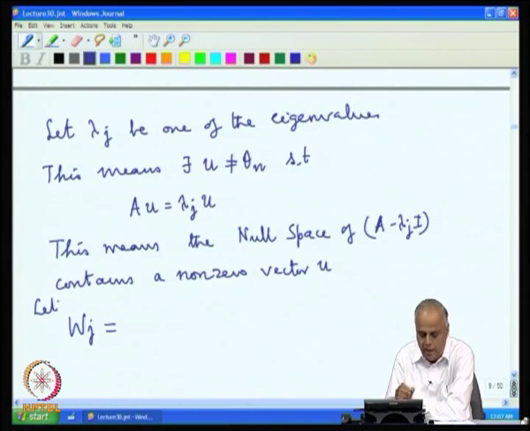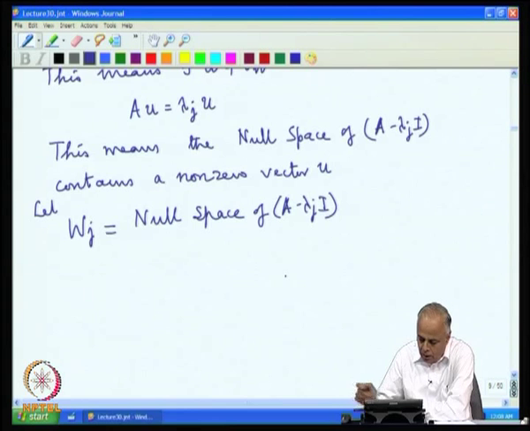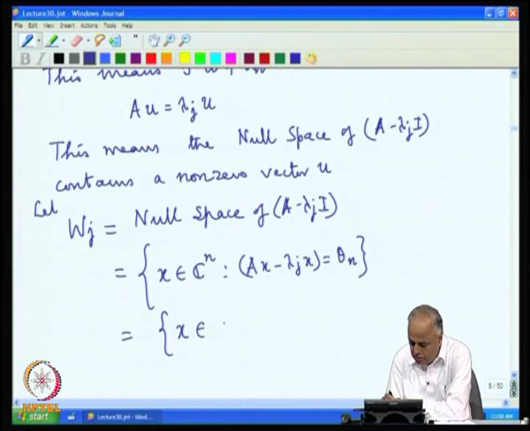So, let W j be the null space of A minus lambda j I. What does this mean? This consists of all those vectors in C n such that (A minus lambda j I) x equal to theta n. That is the set of all vectors in C n such that A x equal to lambda j x.